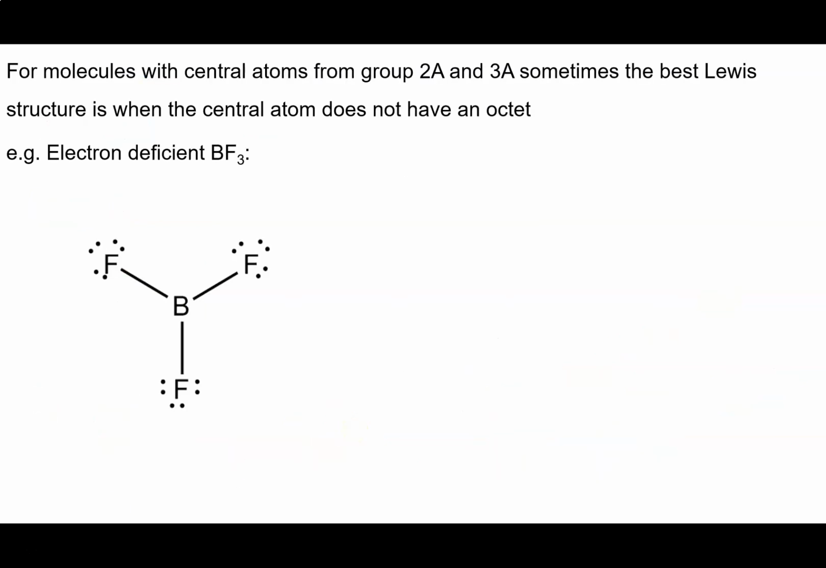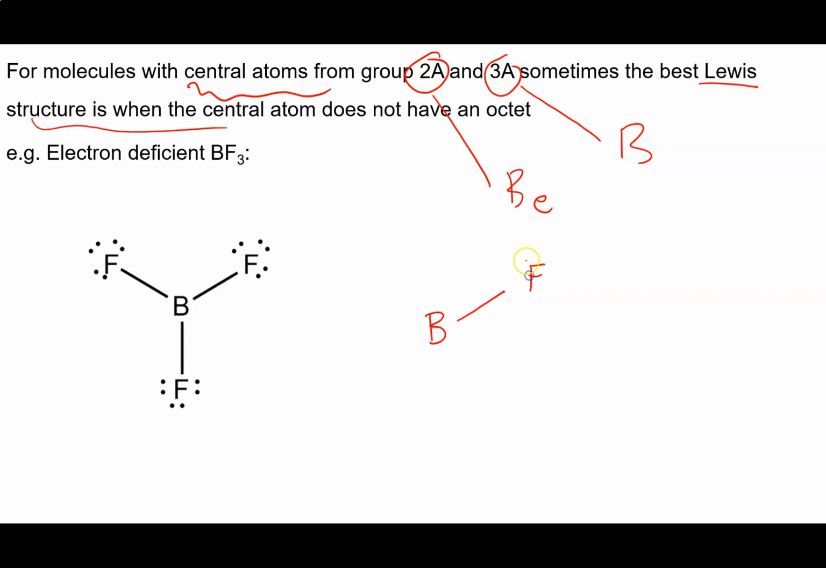So what we see is that for molecules with central atoms that are from either group 2A or 3A, classic examples would be beryllium or boron, sometimes the best Lewis structure is when the central atom actually has less than an octet. So a good example of this is electron deficient boron trifluoride. Now, if we followed the rules all the way through, we would recognize that in this molecule here, boron only has 2, 4, 6 electrons around it, and really we should bring in a lone pair and put a double bond there.